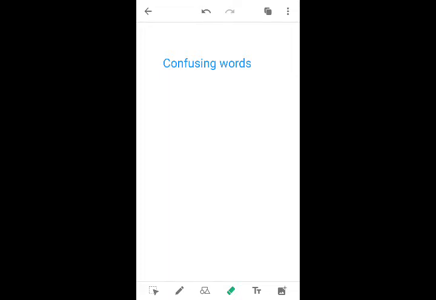Good afternoon. So, let us start our session with confusing words. So far, we discussed how to use a dictionary, and we are talking about vocabulary. We are talking about learning new words, how we can learn new words, and how we implement our activities and communicate well in our day-to-day life.